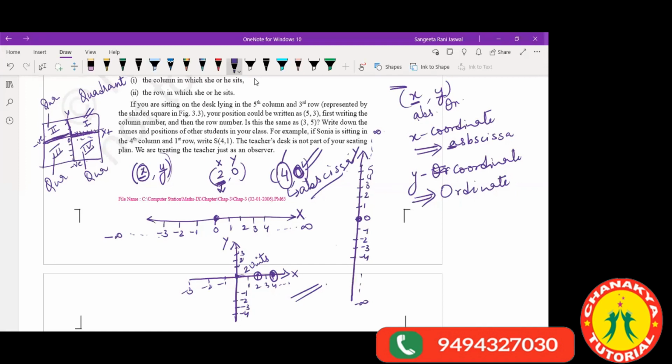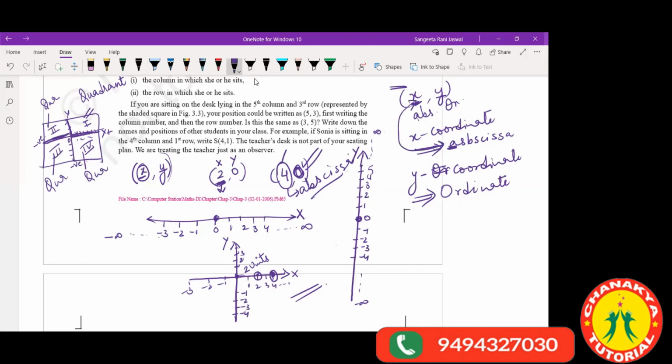Normally children get confused in this: is this one abscissa or is the y one abscissa, is this one ordinate or the other one? It happens. So don't make that mistake. I'm giving you a memory tip. The first one is A. The A alphabet comes first, right? So the first one is A.